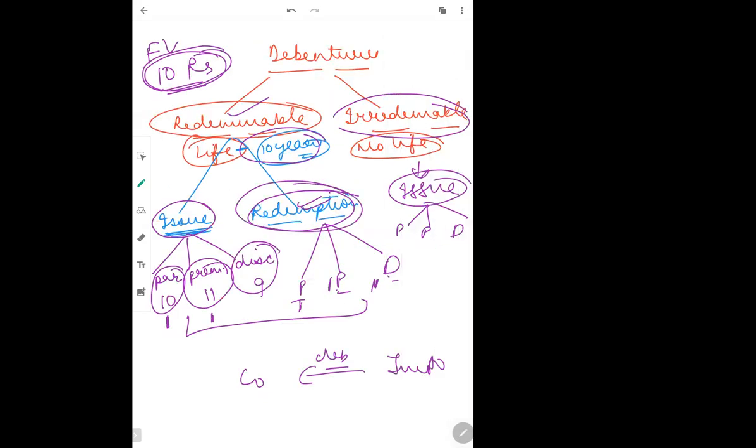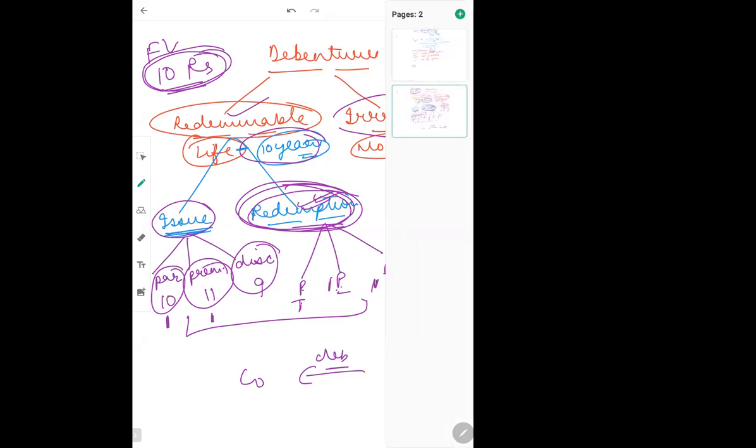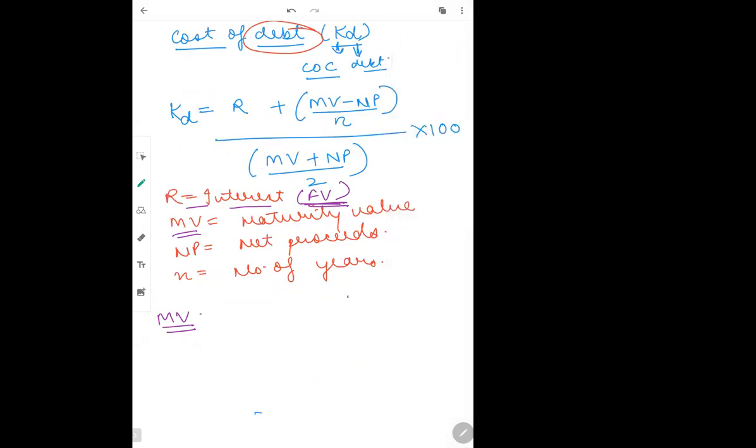After 10 years, जब redemption हो जाता है, when redemption happens of a debenture, this is known as maturity value. And I have told you that it can be redeemed even at par, premium, discount. So similarly, when I put the formula of maturity value, it can be either on par, either on premium, either on discount. So for maturity value, we'll do three formulas.